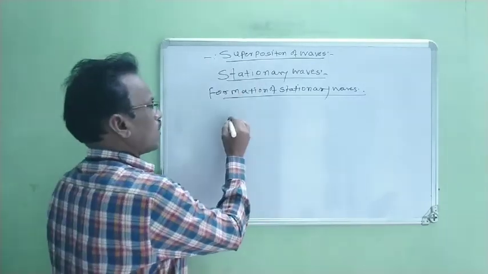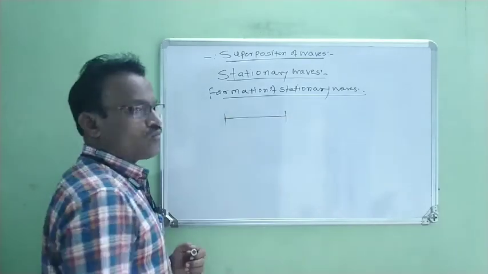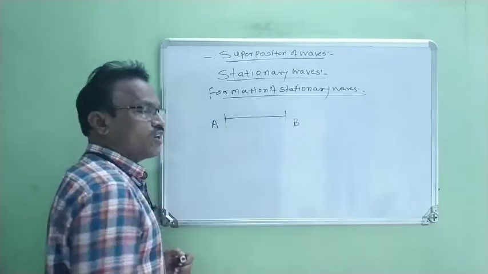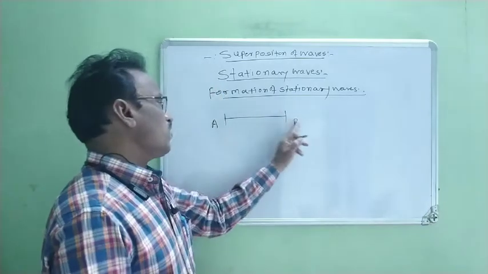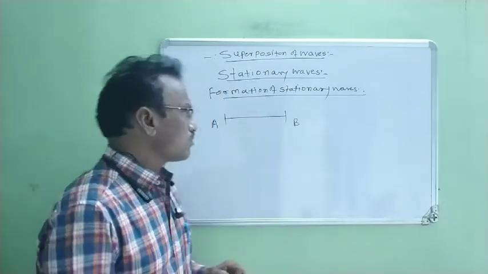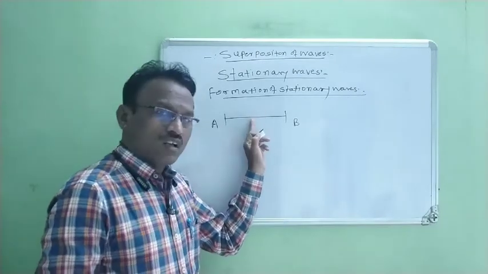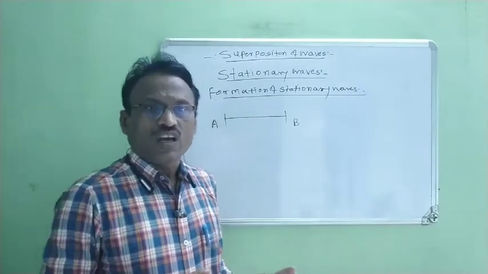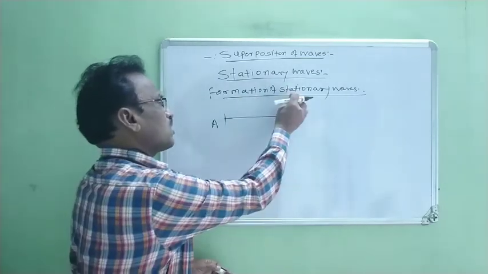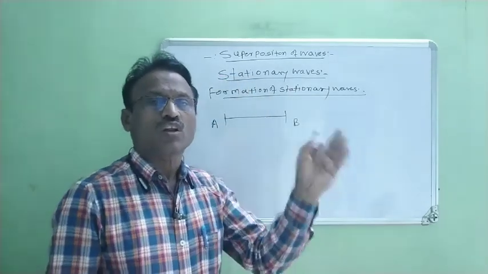Now, we draw this. Suppose we consider a string, and the string is fixed in between two fixed points. Suppose one fixed point is A and the other fixed point is B, and the string is fixed in between A and B, these two fixed points. Now, the string is pulled at the middle and it is released. As soon as the string is pulled and released, at that time stationary waves are produced along the string.